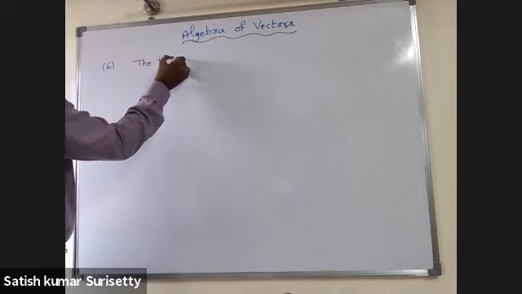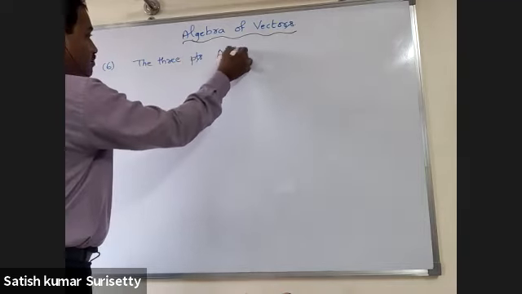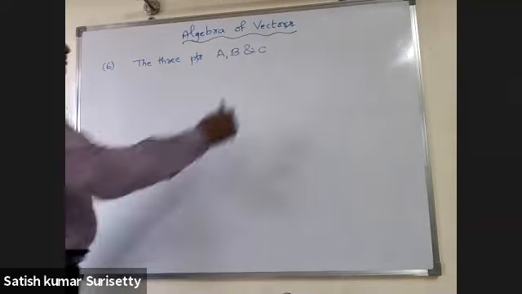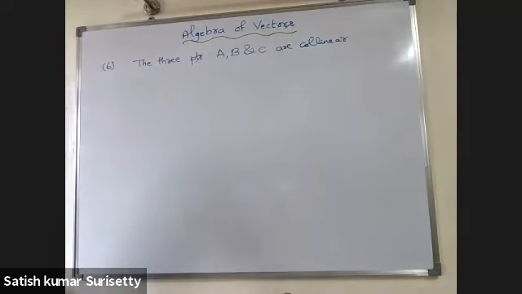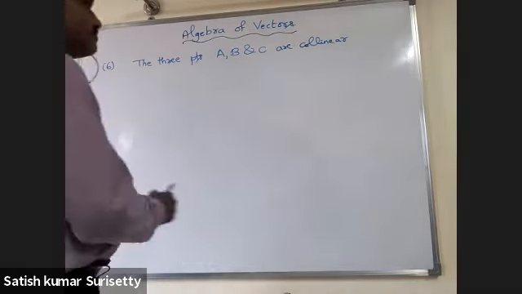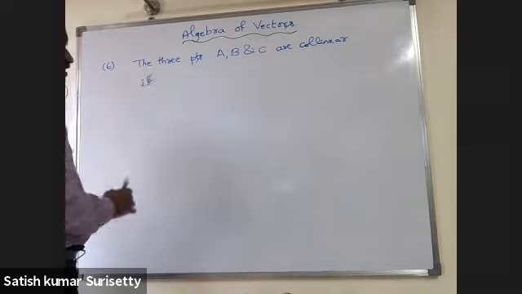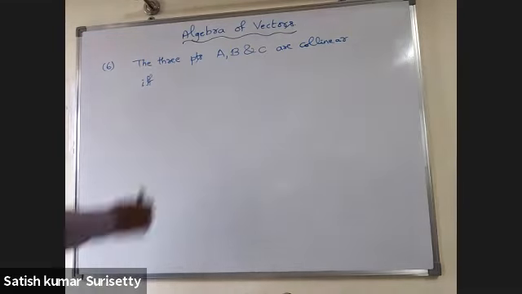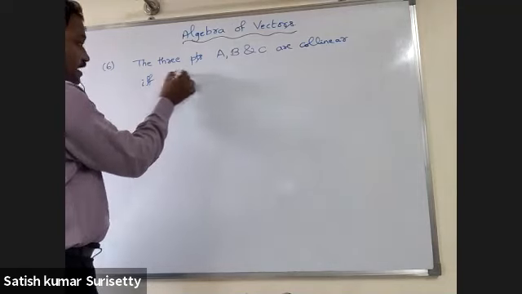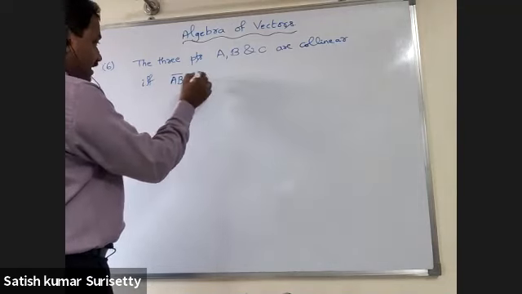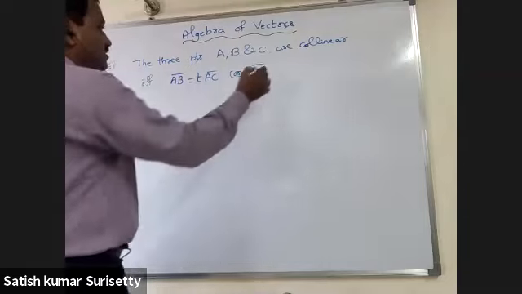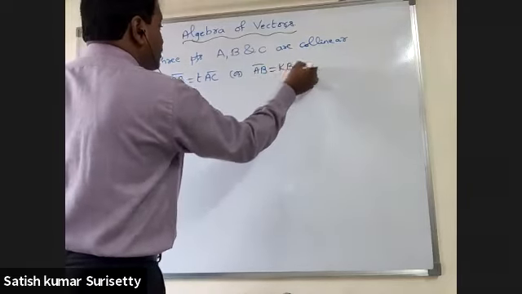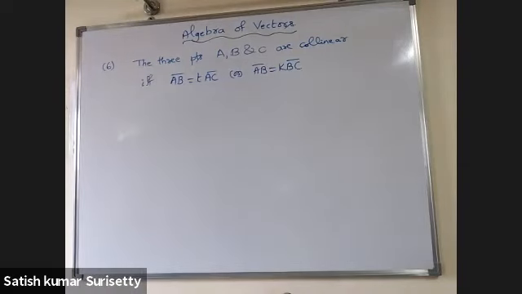The 3 points A, B and C are collinear if and only if AB bar equals some constant times AC bar, or AB bar equals some constant times BC bar, where T, K are scalars.